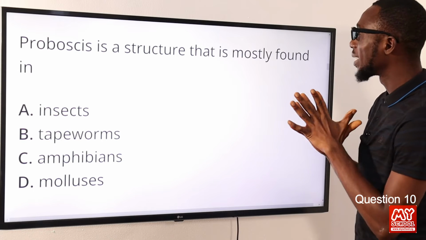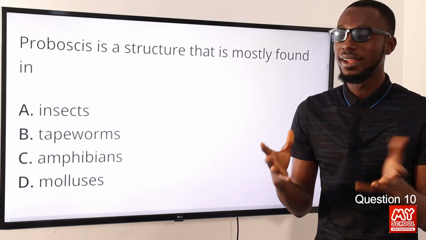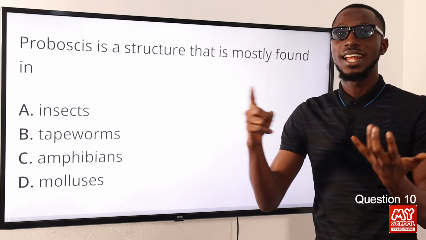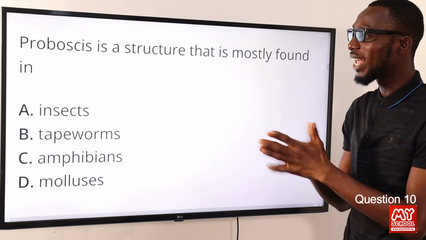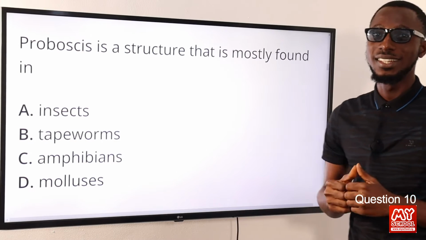Proboscis is a structure that is mostly found where? In insects. Okay, insects like housefly, like butterfly, mosquitoes, and what have you. So the correct option here is option A for insects.